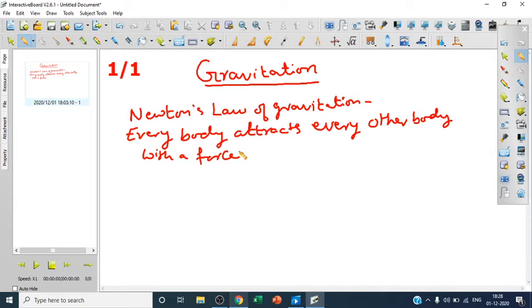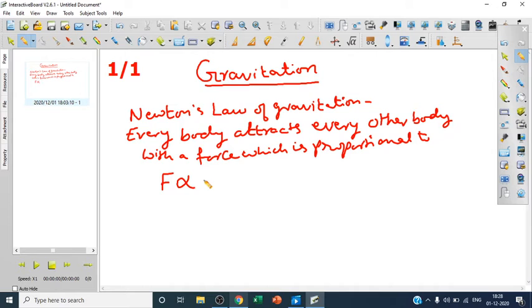Now, what is this force proportional to? We can see F is proportional to the product of the masses.